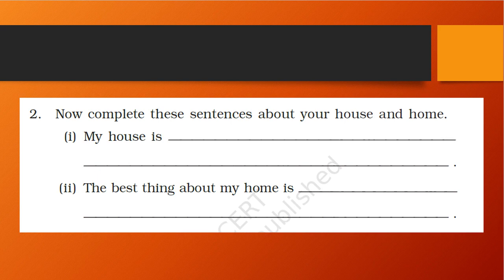So in my home, there is a mother, father, my elder brother, my brother-in-law, and also my wife. And then you can write, we love each other and we care for each other. So you need to write about your house and your home. Okay, so you can do this exercise. I think so. That is not difficult at all.